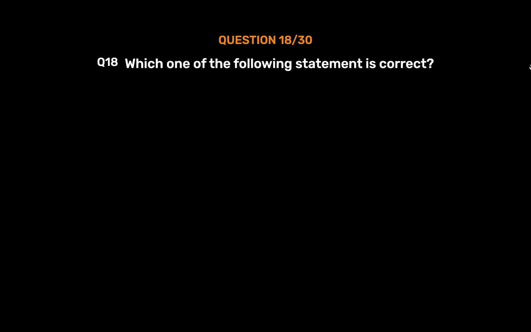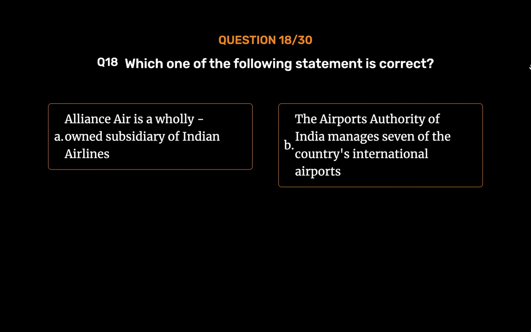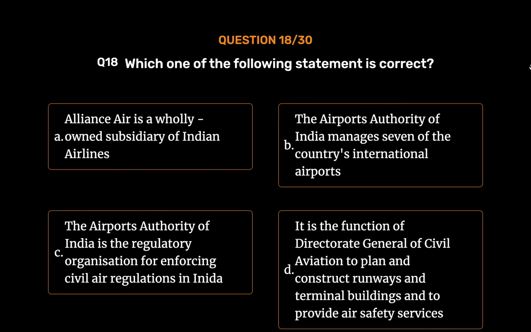Question number 18. Which one of the following statements is correct? Option A. Alliance Air is a wholly owned subsidiary of Indian Airlines. Option B. The Airports Authority of India manages 7 of the country's international airports. Option C. The Airports Authority of India is the regulatory organization for enforcing civil air regulations in India. Option D. It is the function of Directorate General of Civil Aviation to plan and construct runways and terminal buildings and to provide air safety services.